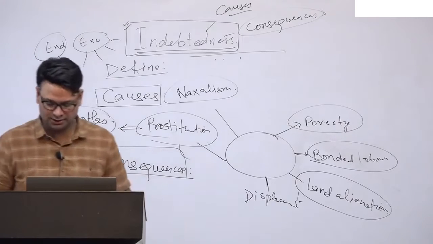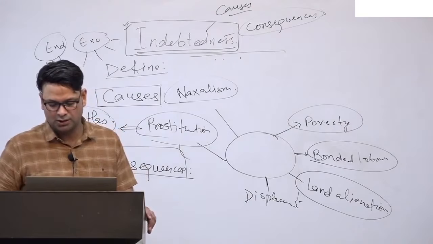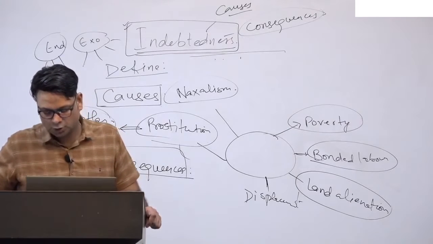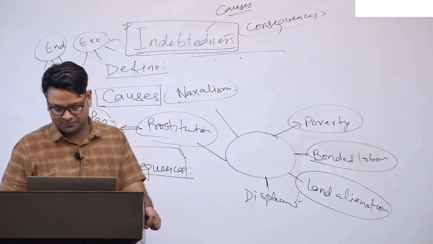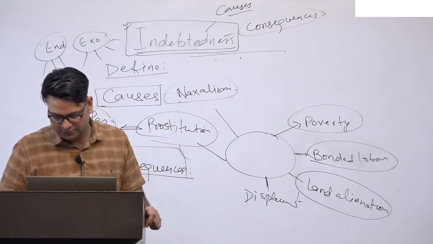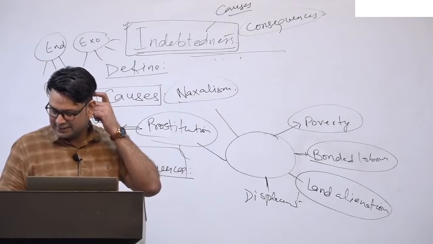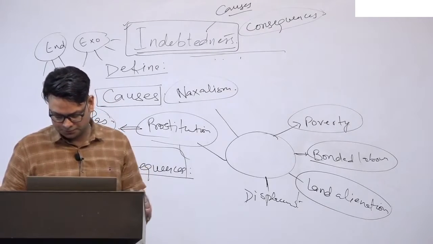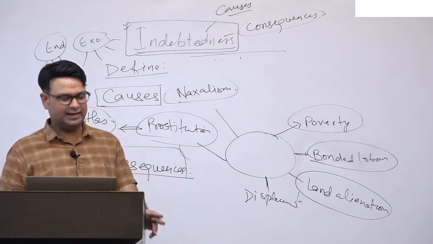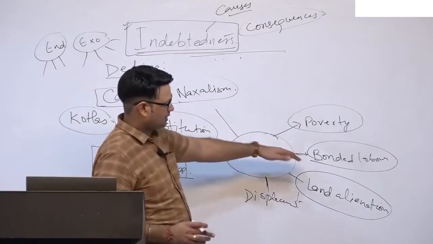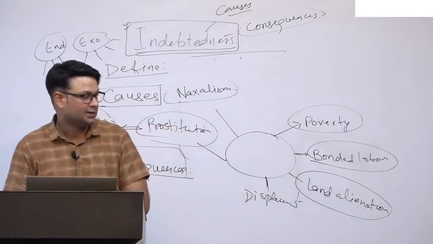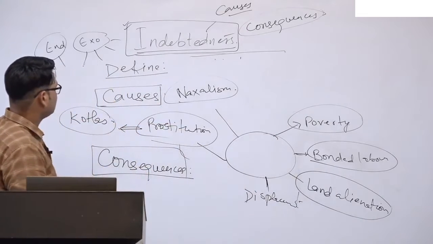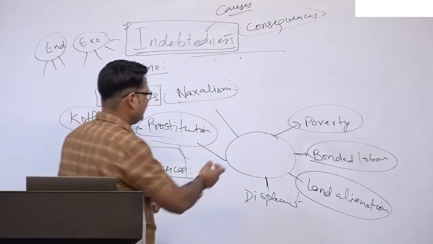You can also quote the case study of Tamil Nadu from Tiruvannamalai district, where the indebtedness led to many problems like poverty, bonded labor and all. Okay, so that can be the consequences. And you know that even child labor,